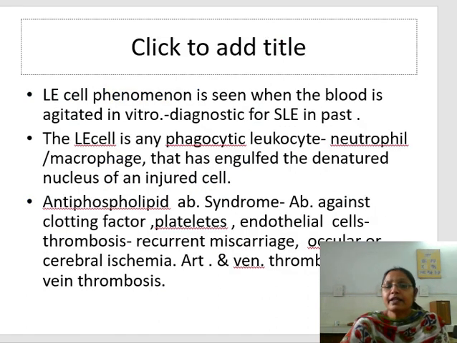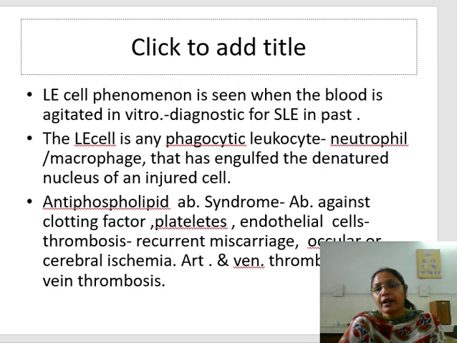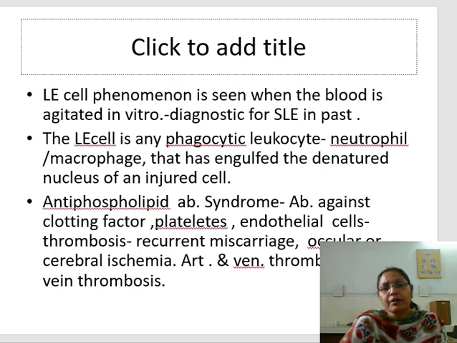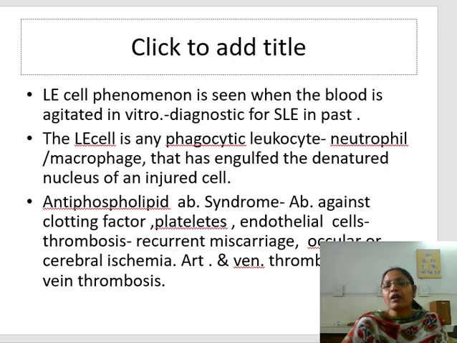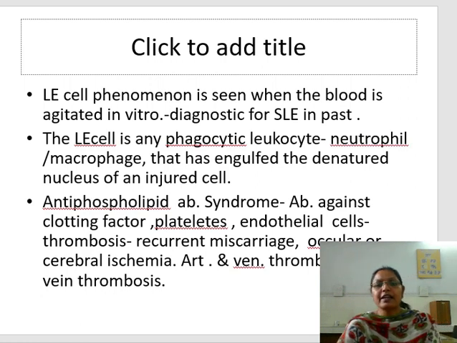So this is known as the LE cell phenomenon. It was previously one of the diagnostic tests, but it is obsolete now. In this test, in vitro, we agitate the blood of the patient, and by the agitation there is mechanical injury to the cells present in the blood, and the cell nuclei become exposed. The antibodies present in the patient's own serum will react with it. So it will cause the LE cell phenomenon.